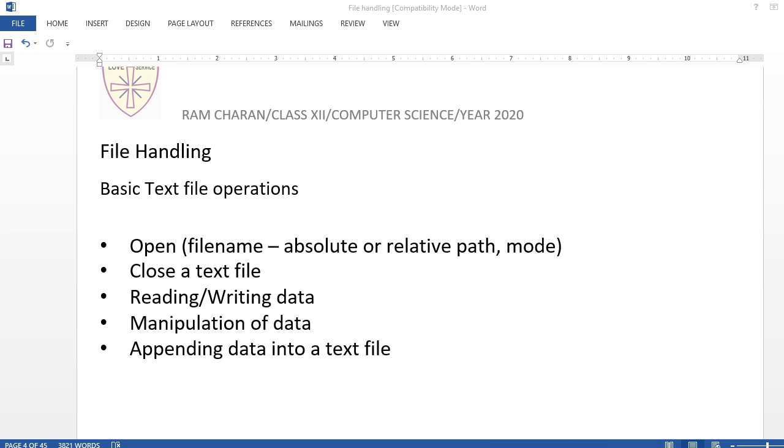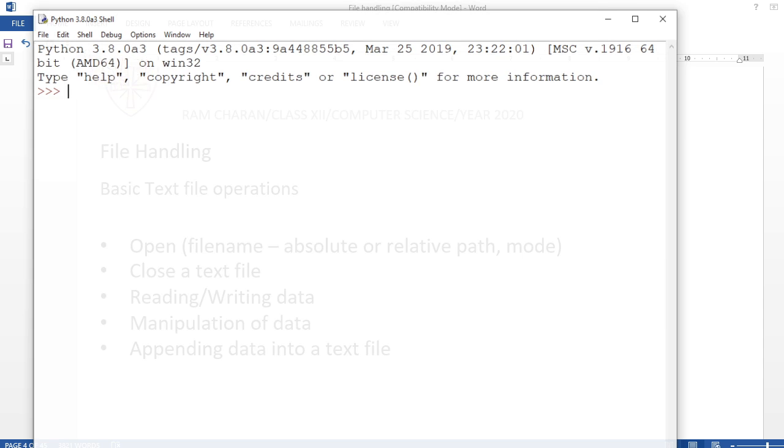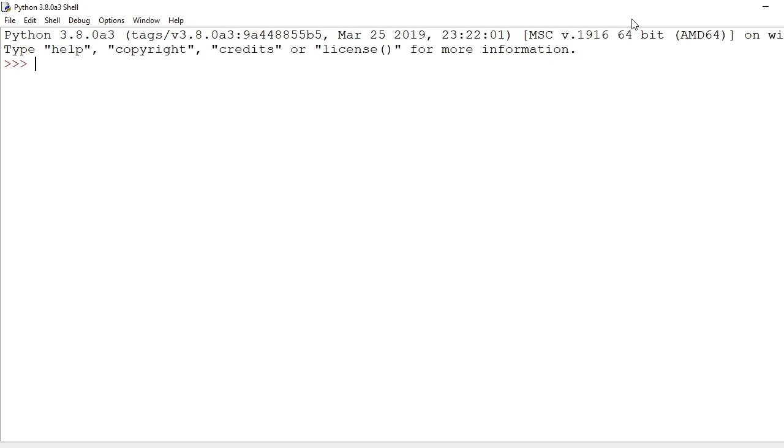Now I am going to show it to you. I am not taking a file, I am simply typing a program here. See how to write a program. I am taking a variable x equal to, this is an object variable, open.